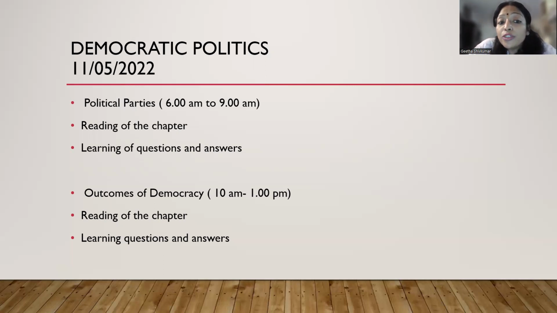From 7:30 to 9, you are going to learn all the question answers, and in the last 15 minutes, make sure that you take out one page or one notebook and write all the important points that you have learned. Close all the textbooks, all the reference books, everything, and then start writing. Suppose, for example, when you are doing political parties, write the meaning. Under the meaning, all the important keywords, for example, it's a group of people coming together.